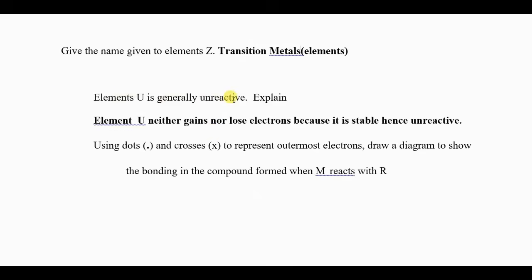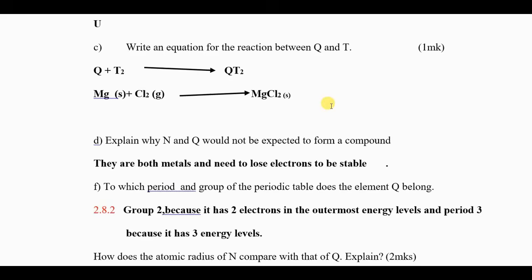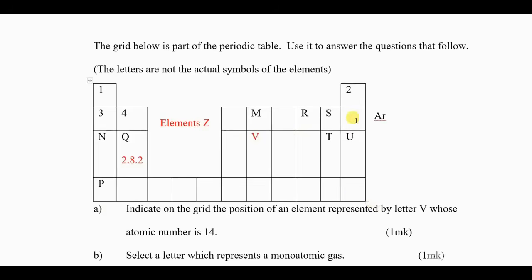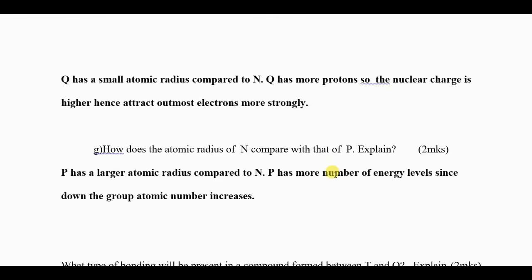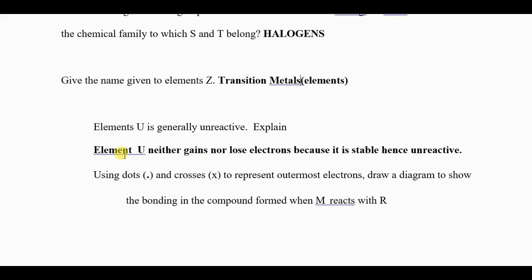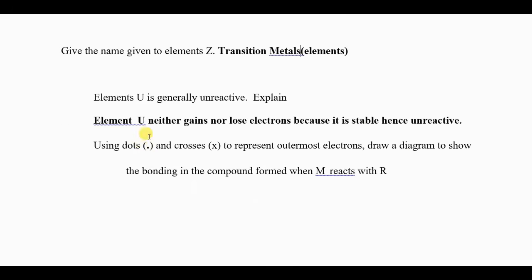Element U is generally unreactive. Explain. Which one is element U? You come to the periodic table. Element U is found in group 8. Group 8 elements don't react. Why? They are stable. They neither lose electrons nor gain electrons. Therefore, they are stable and don't react. Element U neither gains nor loses electrons because it is stable, hence unreactive.